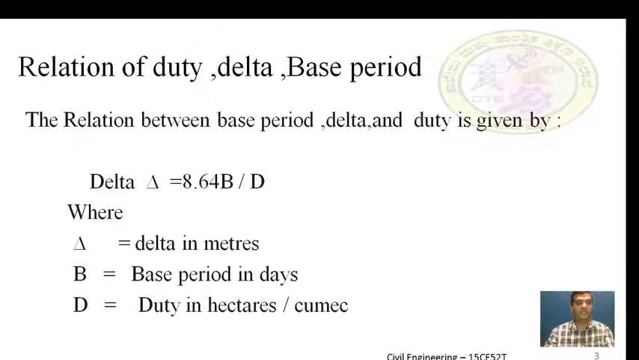Before going to simple problems, let us know the relation of duty, delta and base period. The relation between base period, delta and duty is given by delta is equal to 8.64 into B divided by D, where delta is in meters. Delta is the quantity of water required in depth for a particular crop in a particular season.